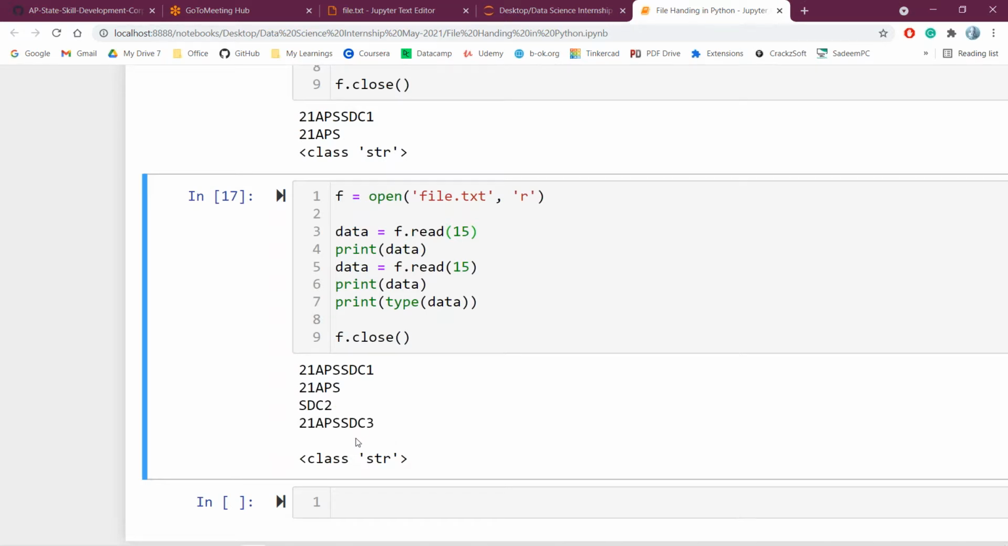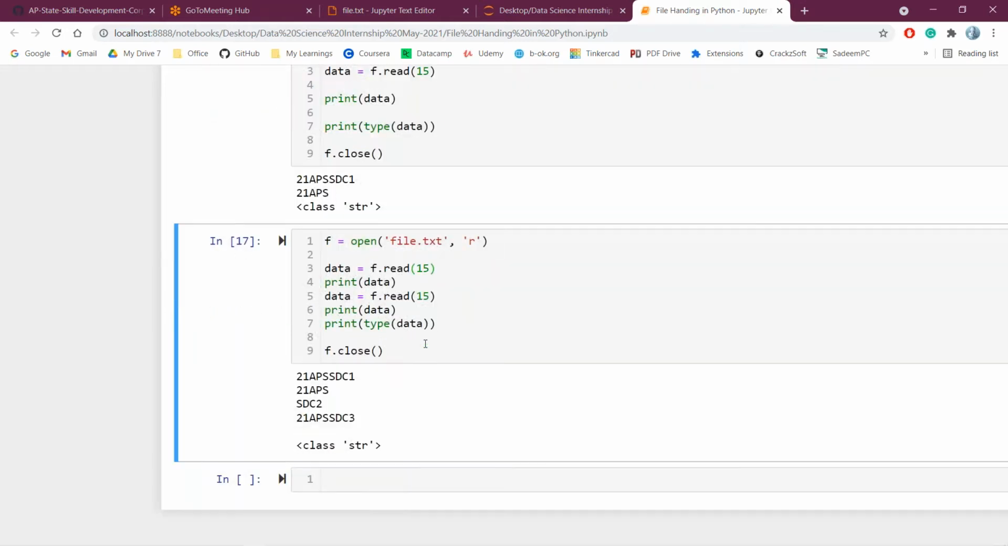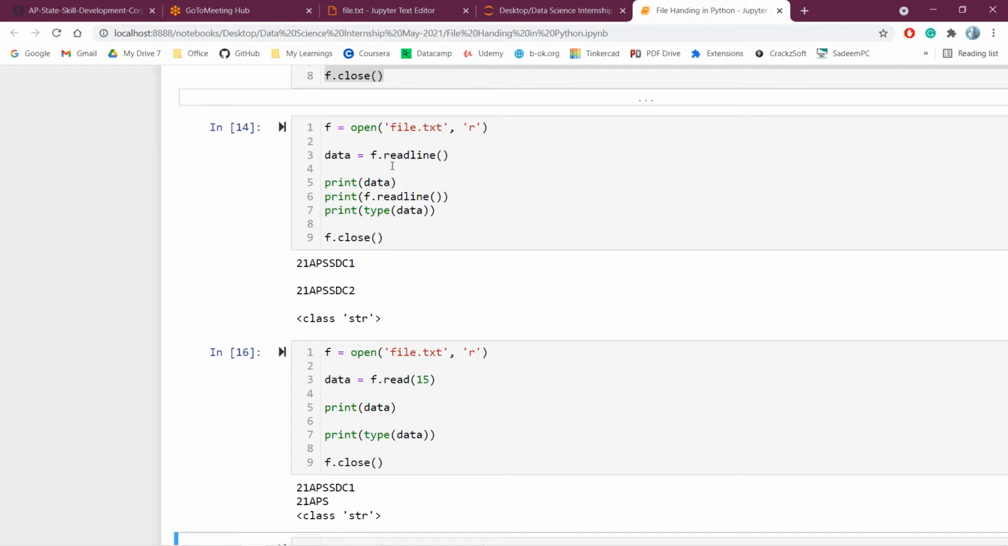Okay, let us see the remaining. If I want to get a group of characters, in read mode I have to pass that many numbers so that I will be getting them. Readline will read only a single line of data.